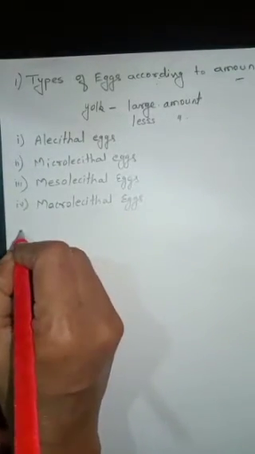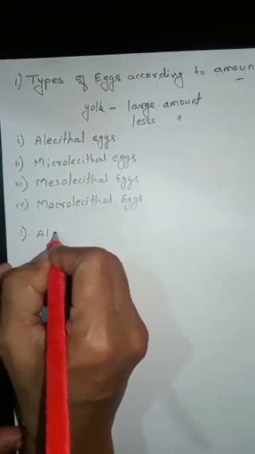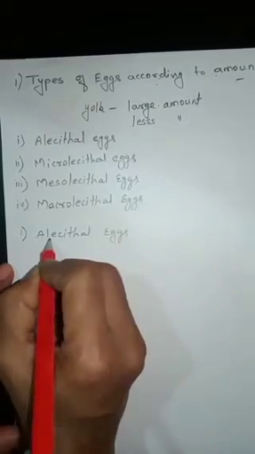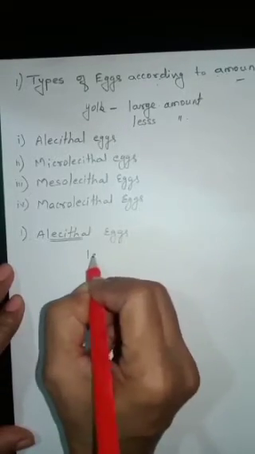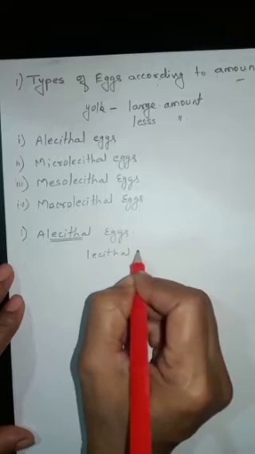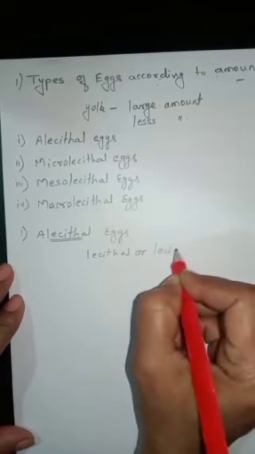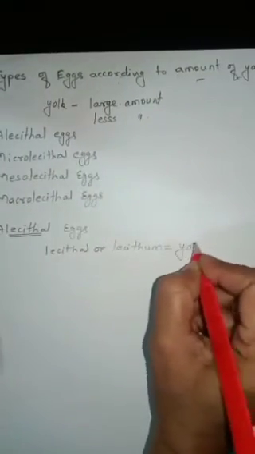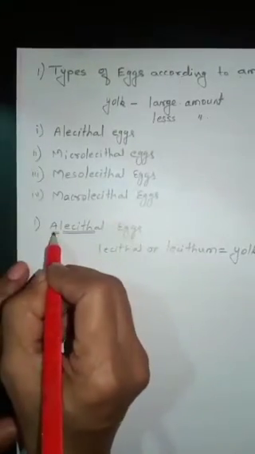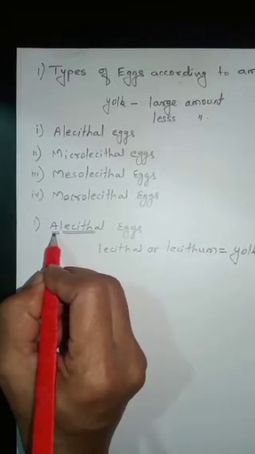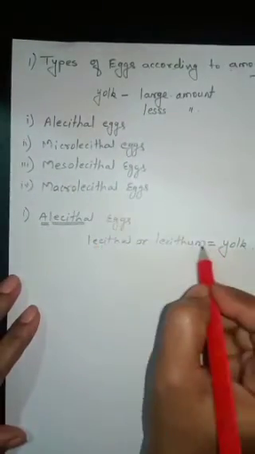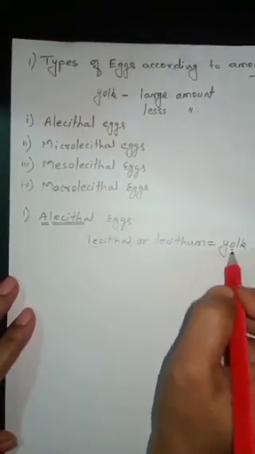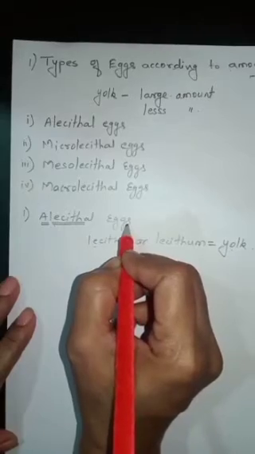Okay, the first one, alecithal eggs. Now, what is meant by lecithal? Lecithal or lecithum means yolk. Now, what is meant by a? It is meant by absent. That means alecithal means absence of lecithal or lecithum. That means absence of yolk. Therefore, it is known as alecithal eggs.